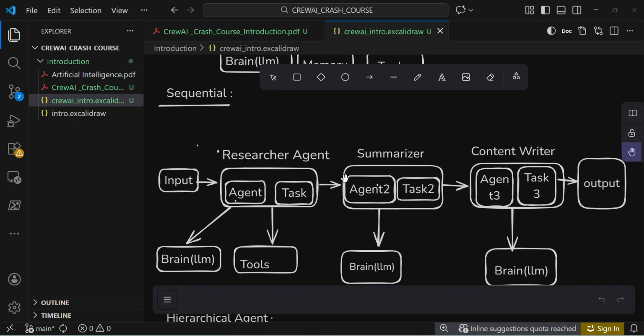By default in Crewai, the output goes from one agent to another agent. Once the summarizer agent finishes its task, it will give its output to the content writer. The content writer will finally edit and write, and create an efficient answer and give it.